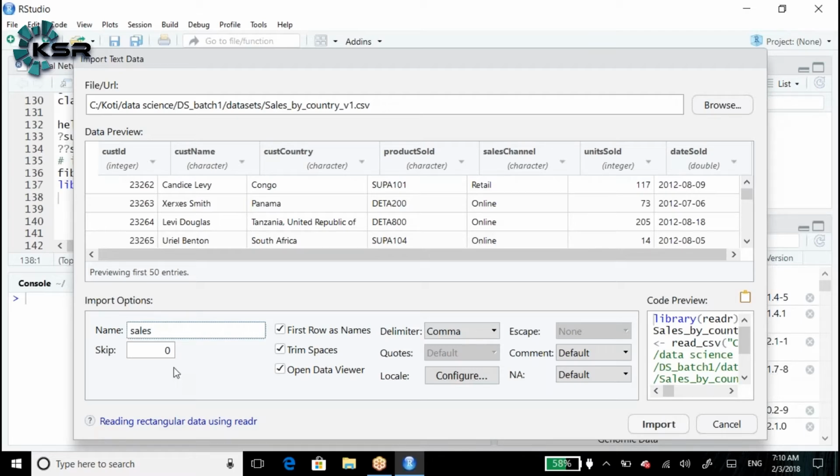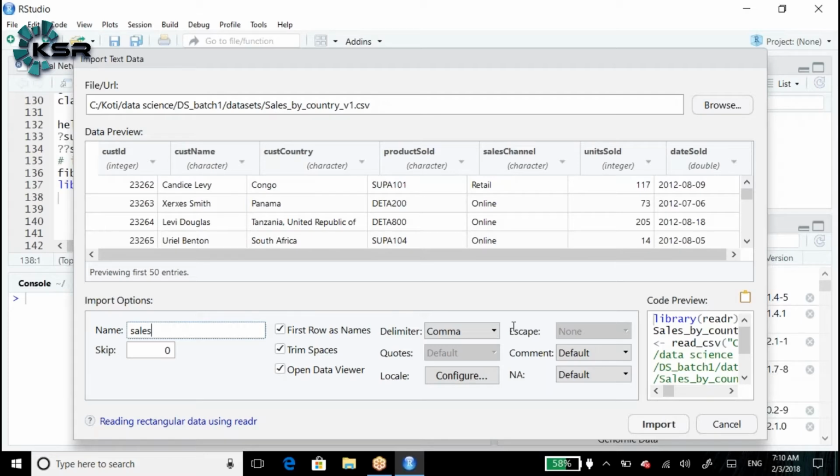Do you want to skip any rows? No, we are not going to skip the rows. First row, as we discussed yesterday, is always the names. Trim spaces means removing the leading and trailing blanks of a variable or a particular record. For that, we are going to use trim spaces. Open data viewer means once you create the data in R, the table is automatically opened by using the View function. In the View function, V is capital.